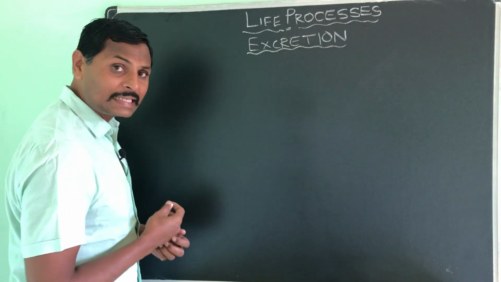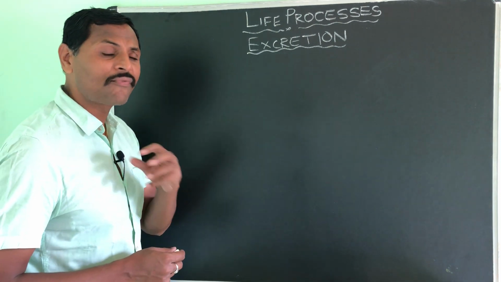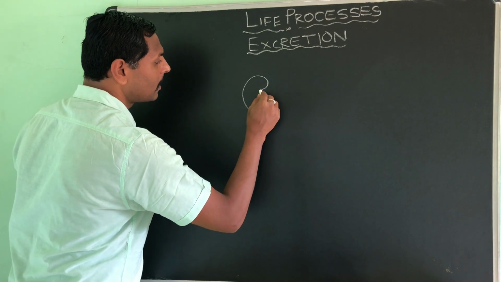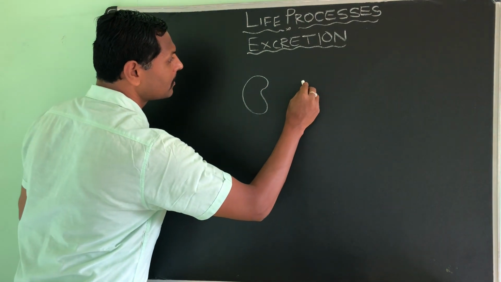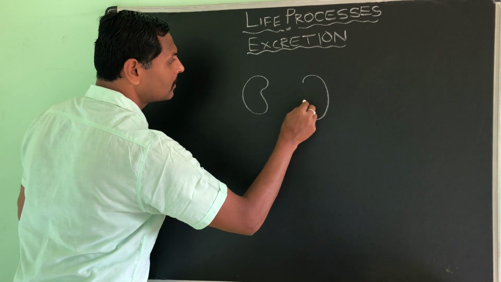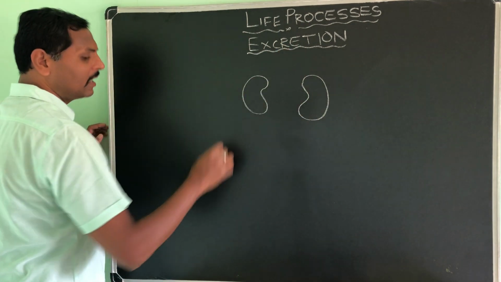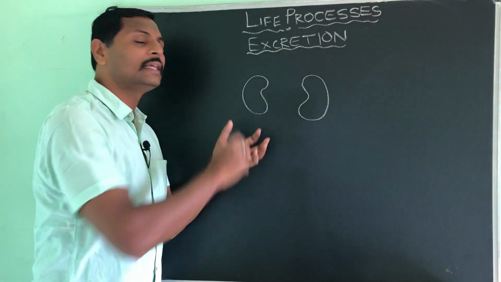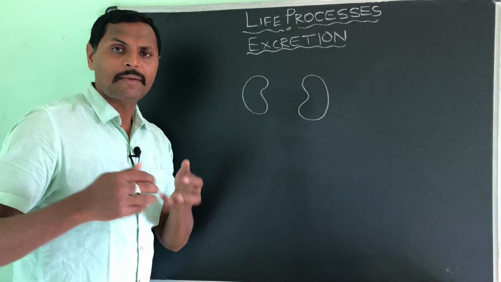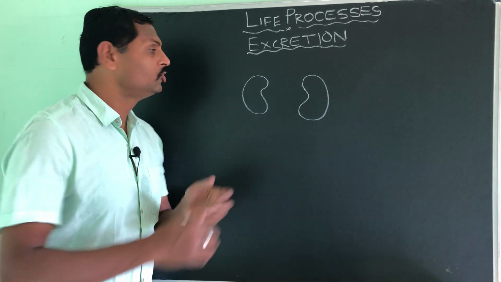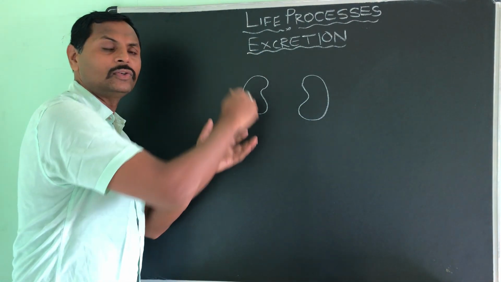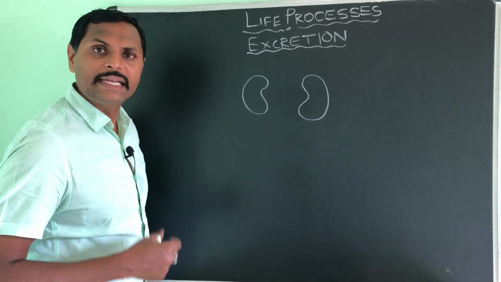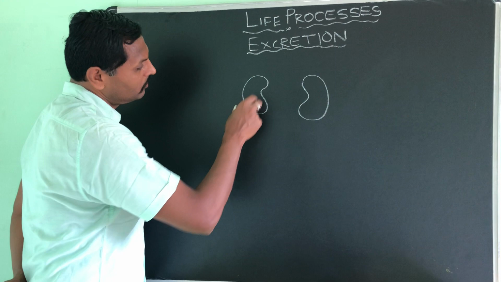Our excretory system has a pair of kidneys. See here, their shape is like this. The right kidney is slightly below because there is the liver, the biggest internal gland, situated on this side. So that's why the right kidney is slightly downwards.